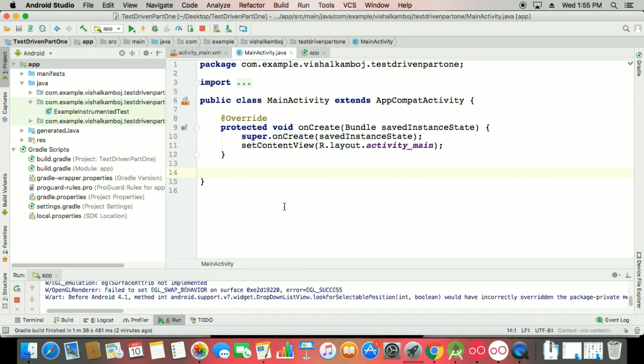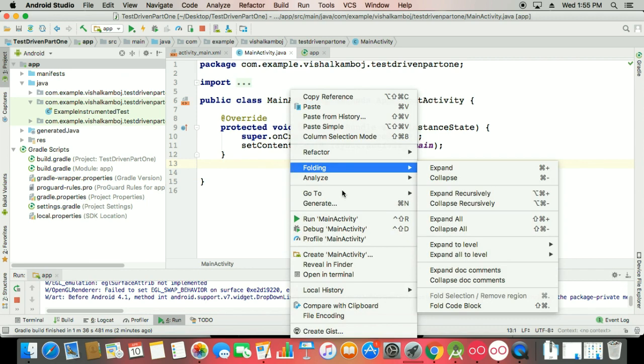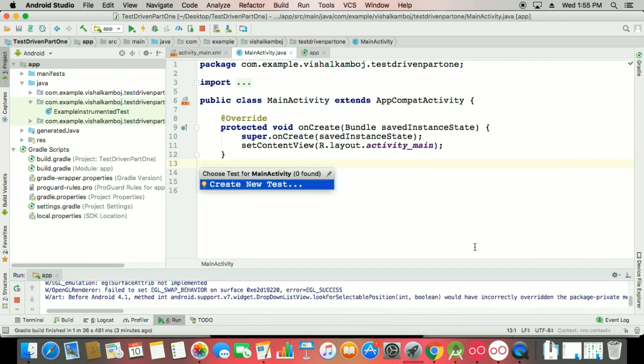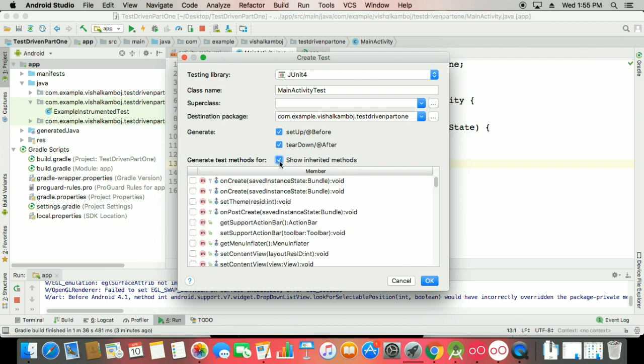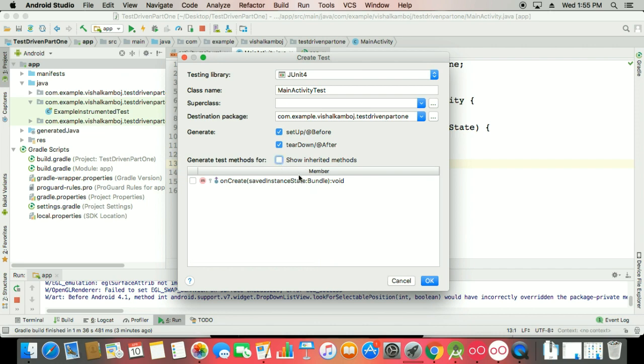So the first rule, an important rule whenever you work with tests: you go to the main activity, right click, go to and create the new test. So you can see here you have a MainActivityTest, simple. I want a tearDown, that is after, and I want a before. We need two tags here, that is setUp and tearDown, or you can say the Before and After annotations. I don't want to go with the other methods that come with show inherited methods. I don't explain that today, but I will explore it with you one by one. I'm just taking these two, Before and After.